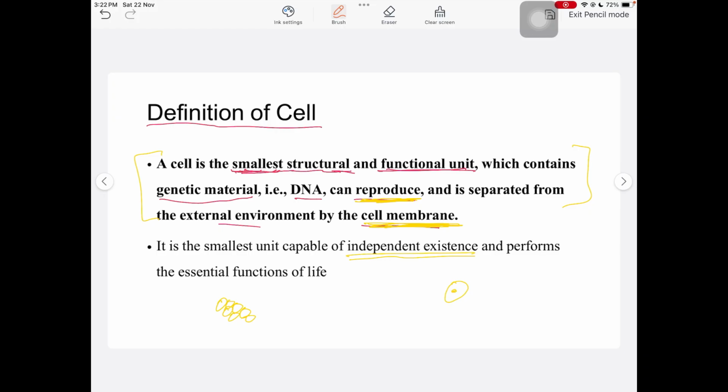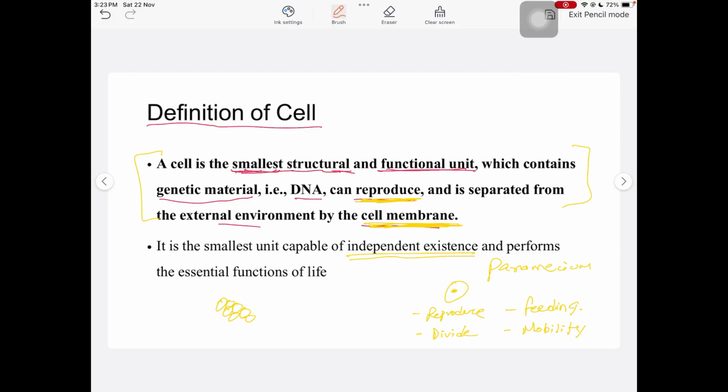That cell alone performs multiple functions like reproduction, division, feeding. So a single cell performs all these functions. One of the most common examples is paramecium.